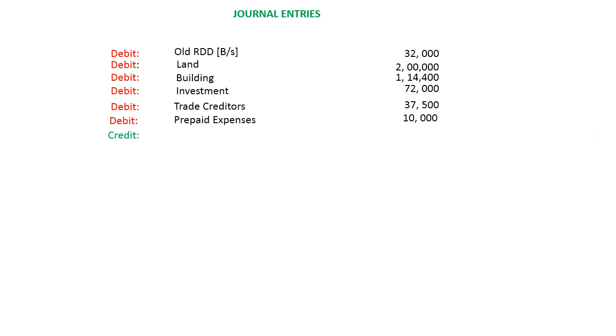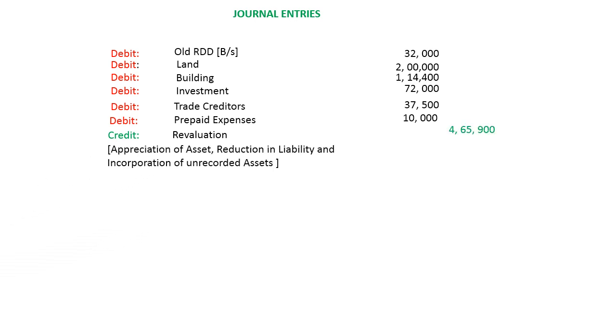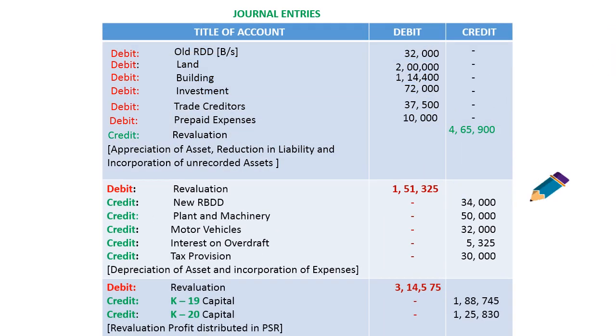Credit revaluation. Put the total: 32,000 plus 2 lakhs plus 1 lakh 14,400 plus 72,000 plus 37,500 plus 10,000 is equal to 4 lakh 65,900. Narration: appreciation of asset, reduction of liability, and incorporation of unrecorded assets. Look at my format. The pencil says correct.